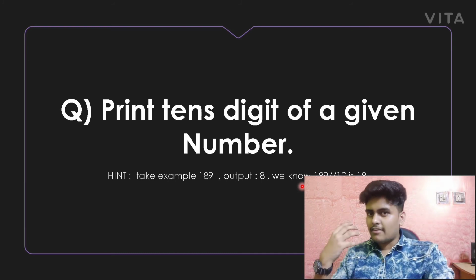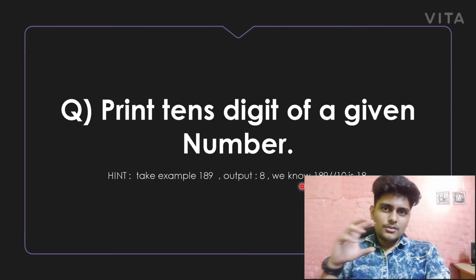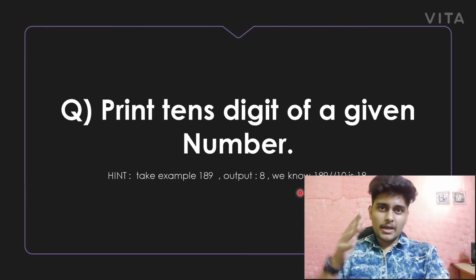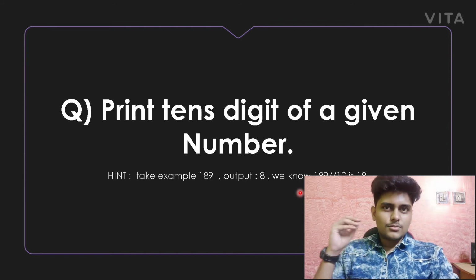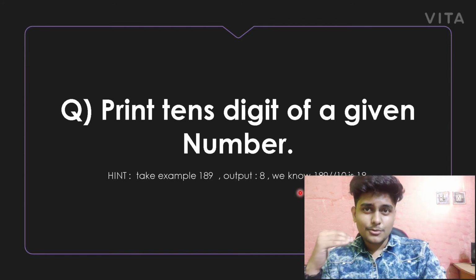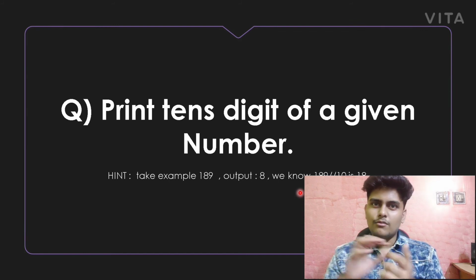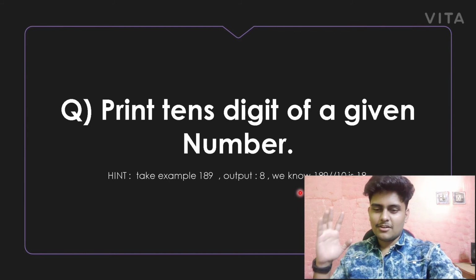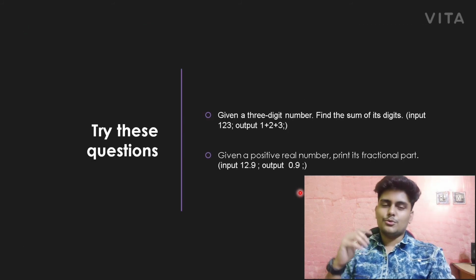So 18 will be printed when we use floor division. That's the hint. Try to work out from 18 how you will bring 8. I have told you in the previous question. So that's it for this logic, and try these questions too.